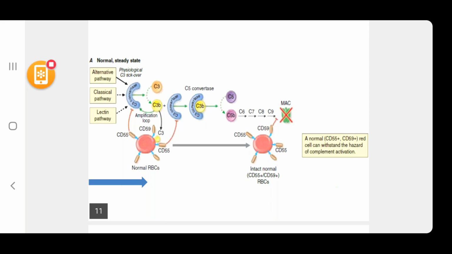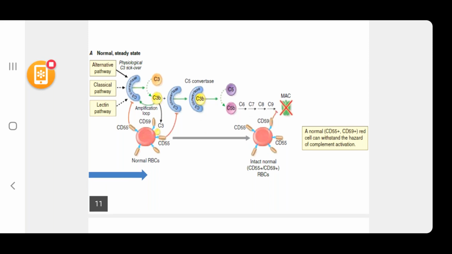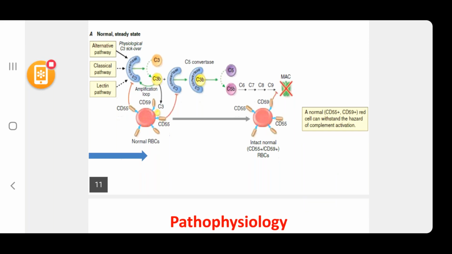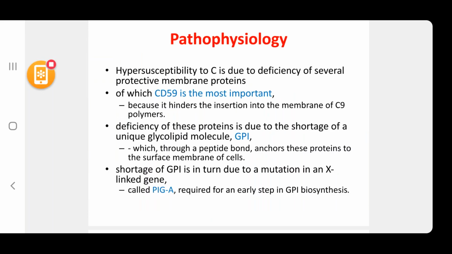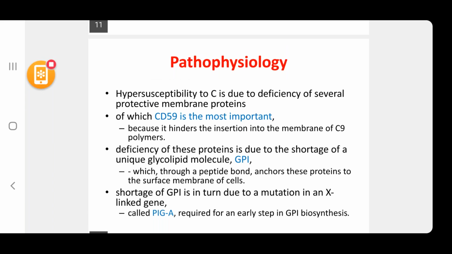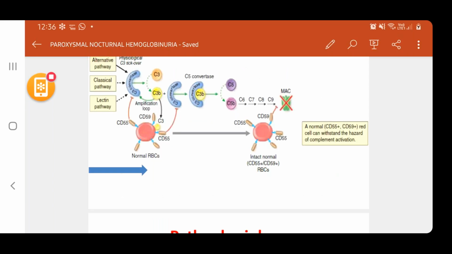Now, hypersusceptibility to complement is due to deficiency of several protective membrane proteins, of which CD59 is the most important, because it hinders the insertion into the membrane of C9 polymers. I'll go back to the slide here. C9 polymers are leading to the membrane attack complex. It prevents the attachment of C9 to the cell here in the center of the cell.